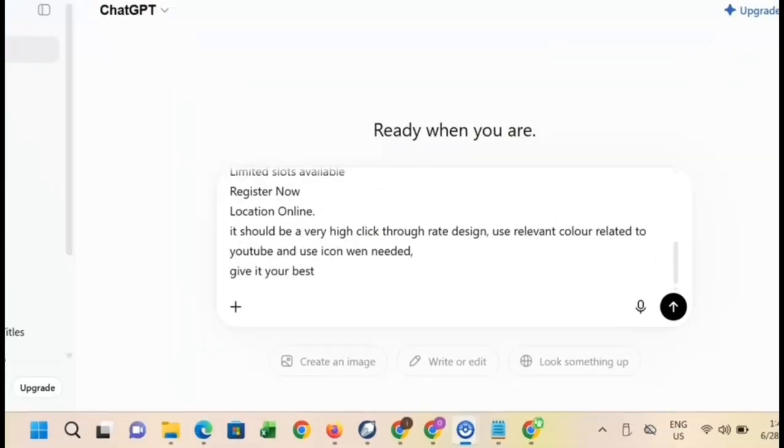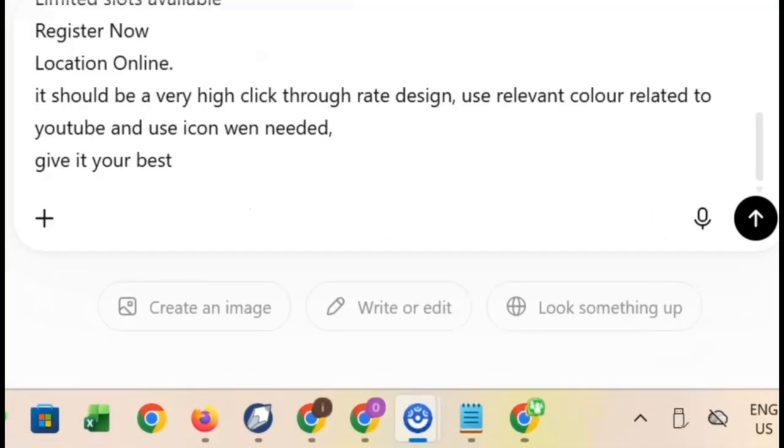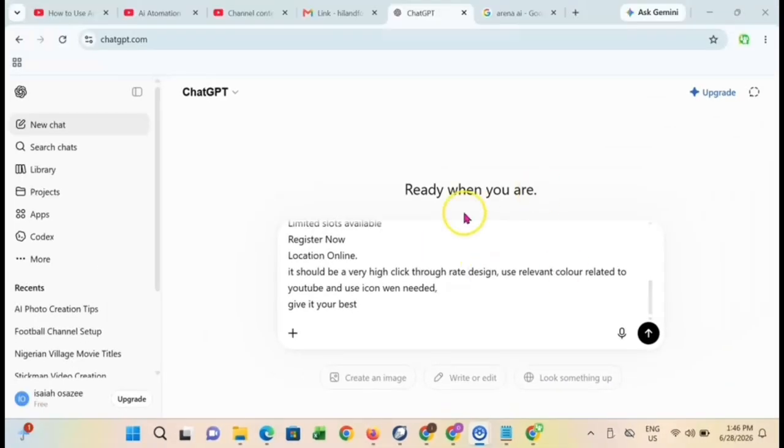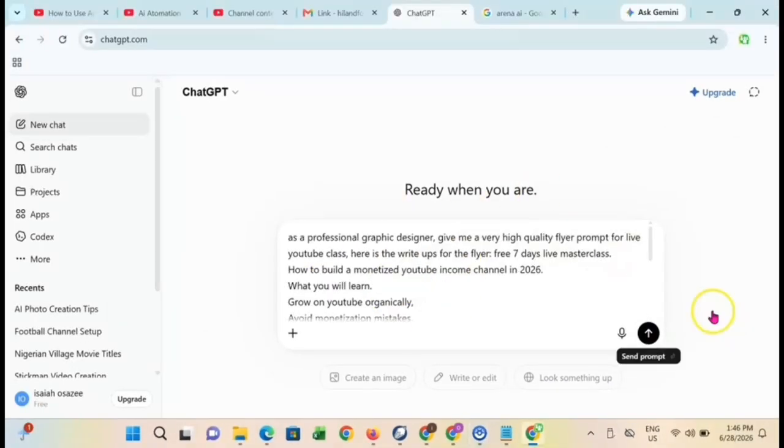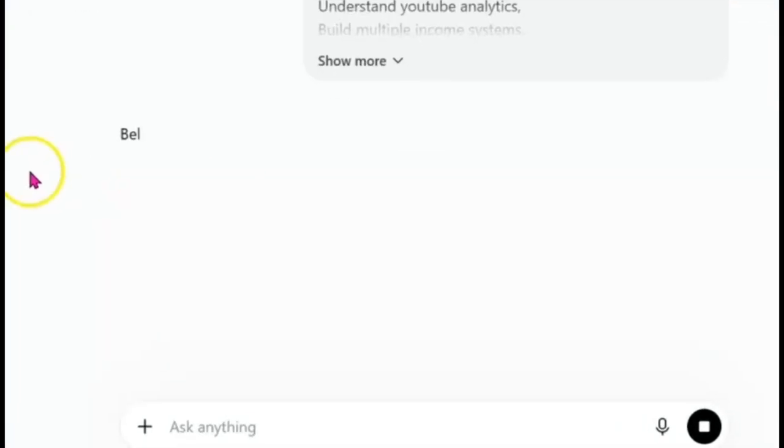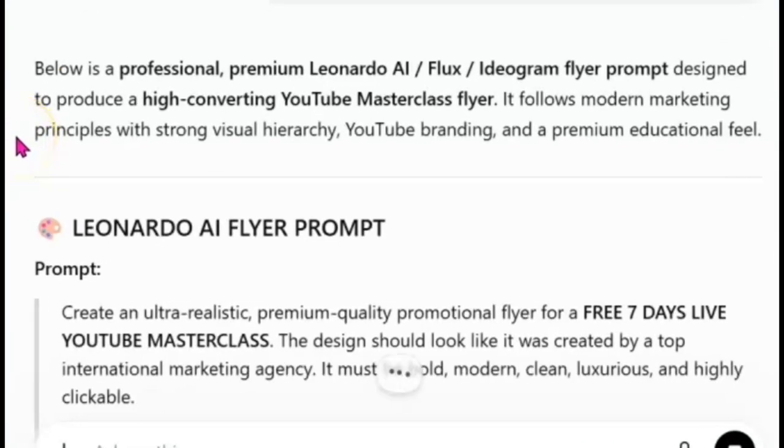So in case you want ChatGPT to create the prompt for you, this is what you are going to do. You're going to tell it everything that you want on the flyer. And I said it should be a very high click-through rate design. Use relevant colors related to YouTube and use icons when needed. What I told ChatGPT here is that it should use its own ideas to make it look presentable. In other words, since it's a YouTube design, it's supposed to look something like a YouTube class.